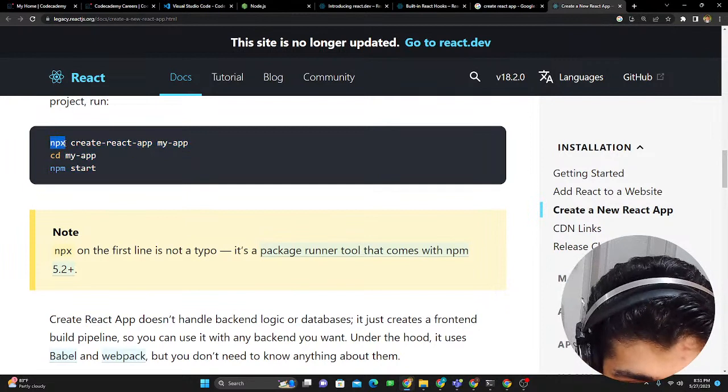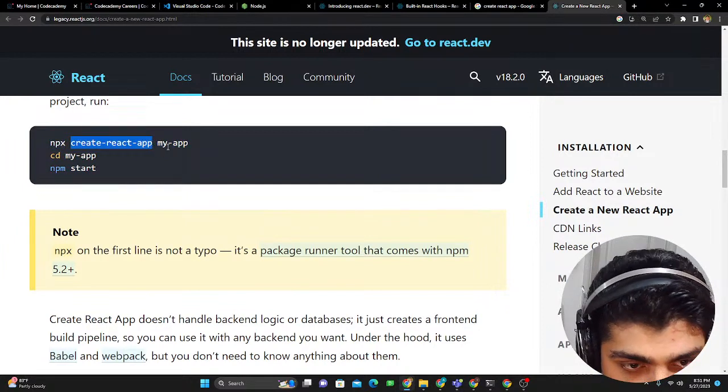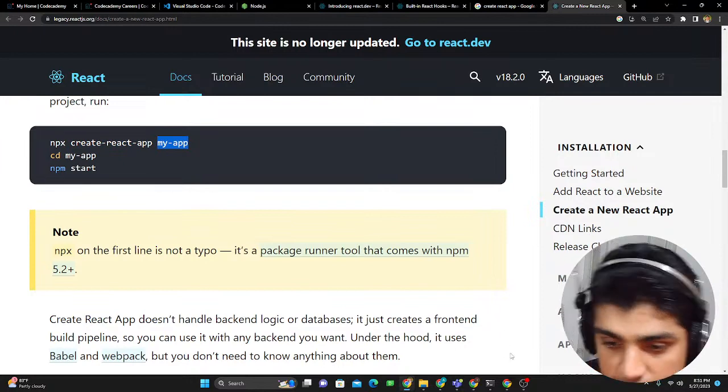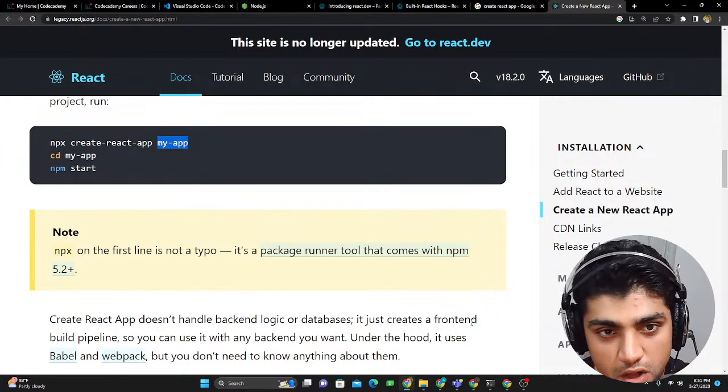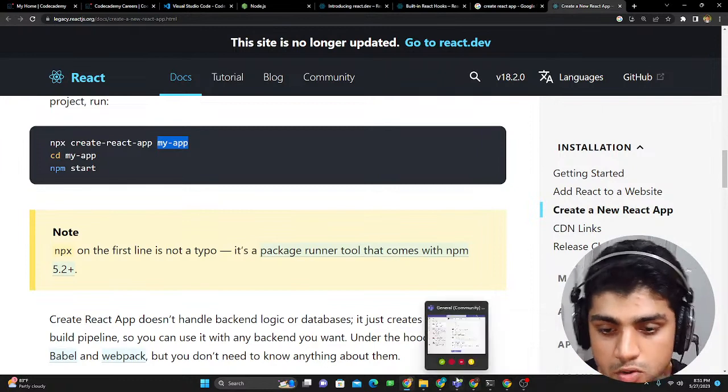What we do is npx create-react-app. This is the command, and then after that we type in the name of the app that we want to use. So that's exactly what we're going to do. We're just following this documentation, and we're just going to go one by one.